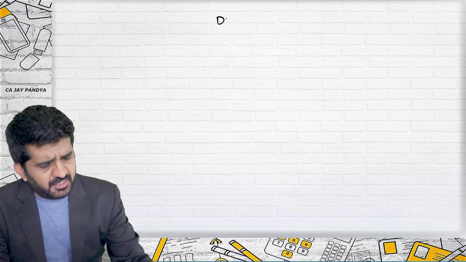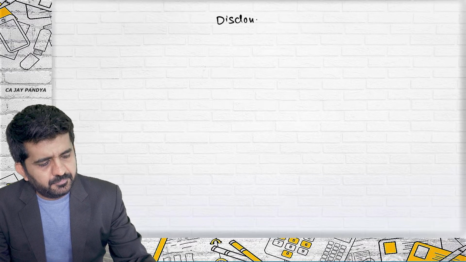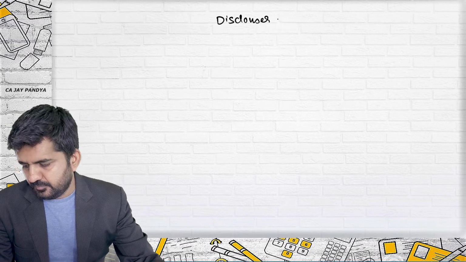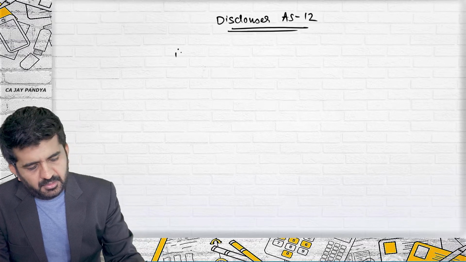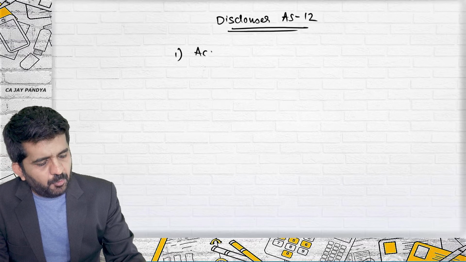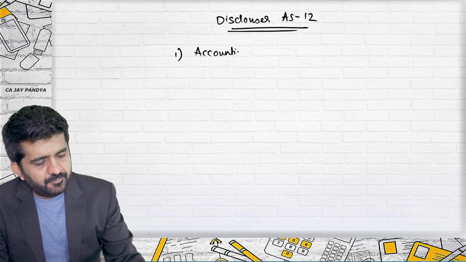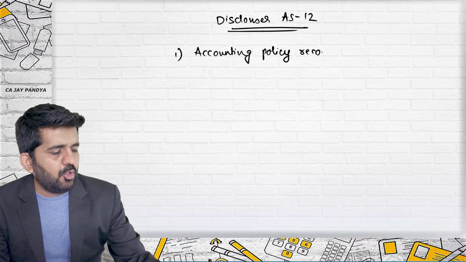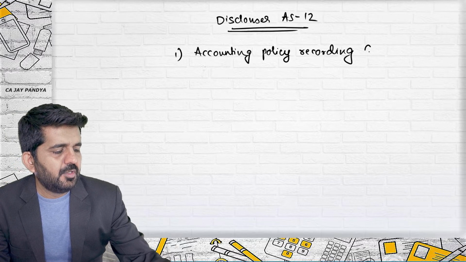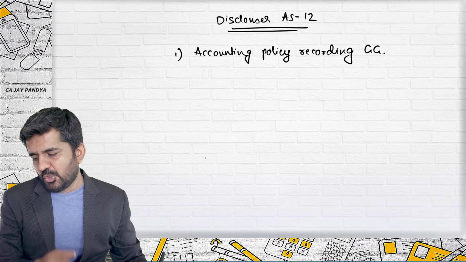Disclosure as per AS 12. Just a theoretical concept. Disclosure requirement in AS 12: number 1, accounting policy for recording government grant should be disclosed.